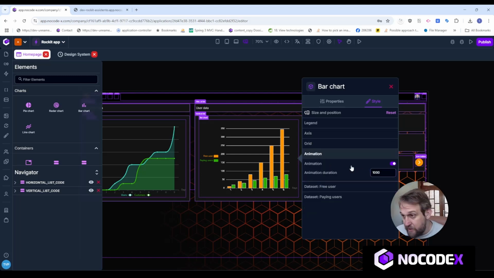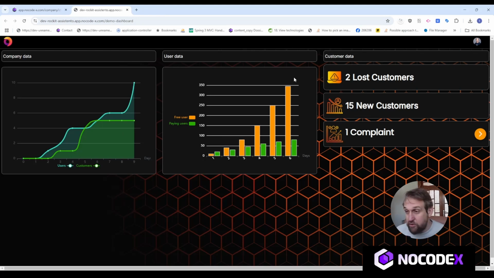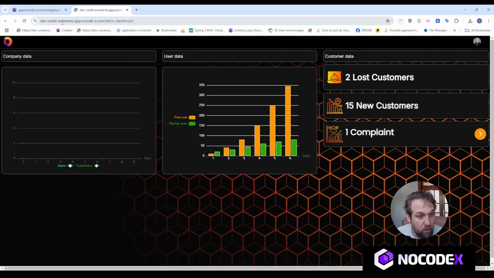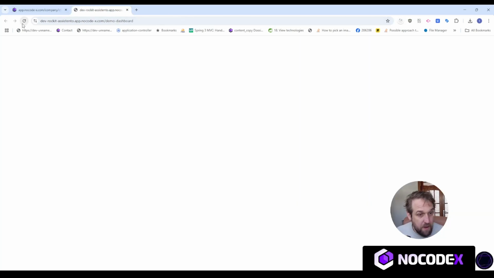And then you can tweak some things with regards to animation. If I load up this bar chart right here, you will see that it is animated, which actually means that the data appears in an animated style, and I can switch this off. At this point in time, this bar chart is not animated anymore. As you can see, the left one, the line chart, is animated, the bar chart is not anymore. Or I can just use this animation duration to make it animate, for example, really slow. This will take 15 seconds for the animation to complete. So let's watch that like this.